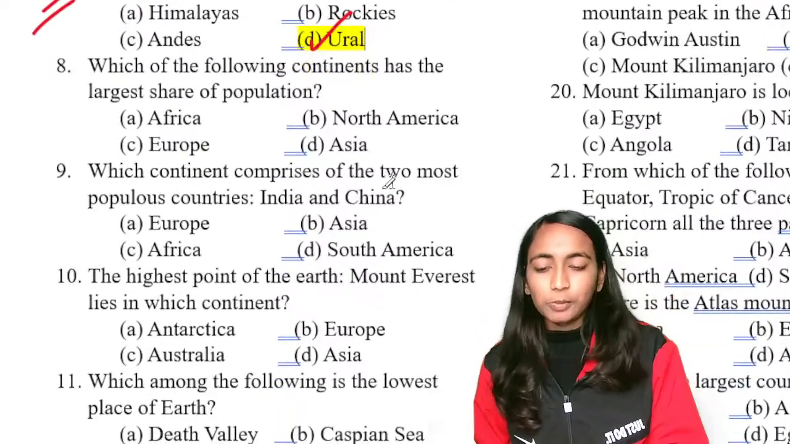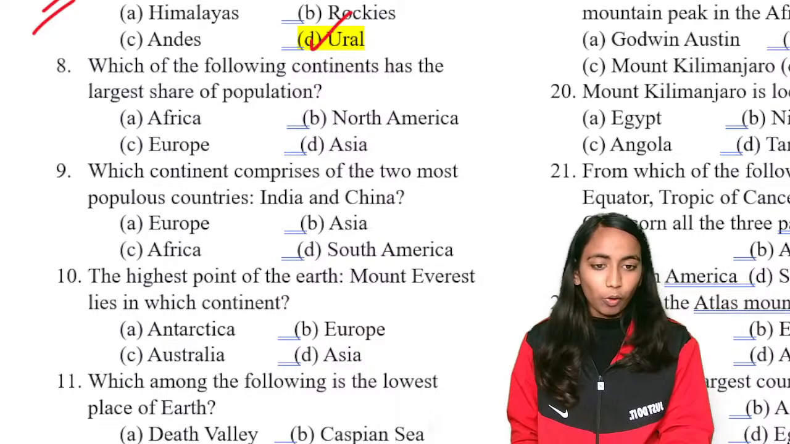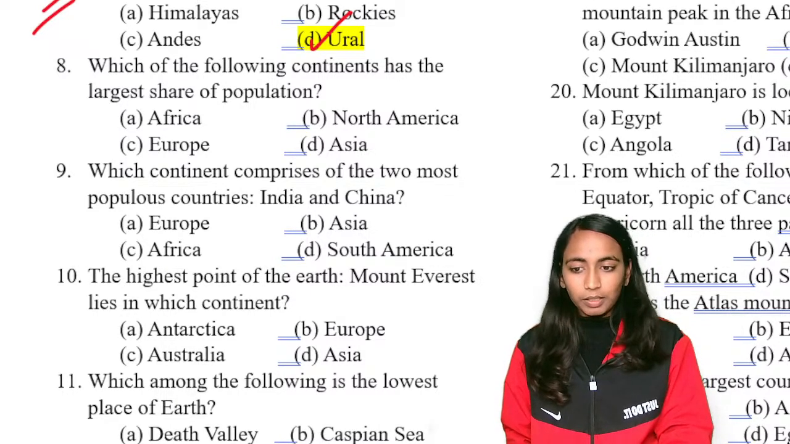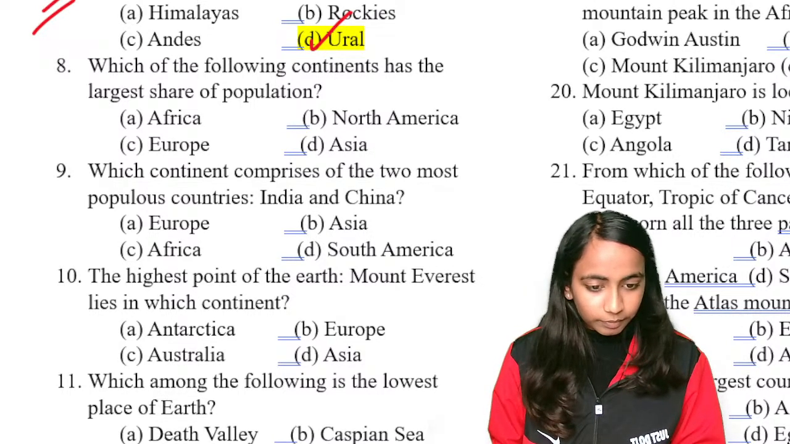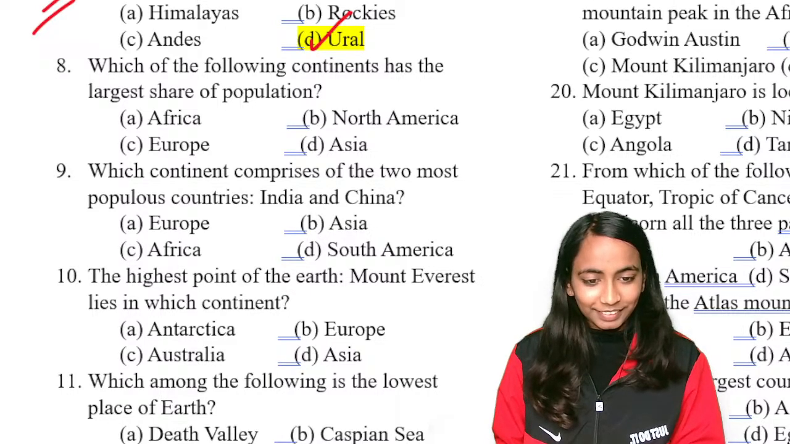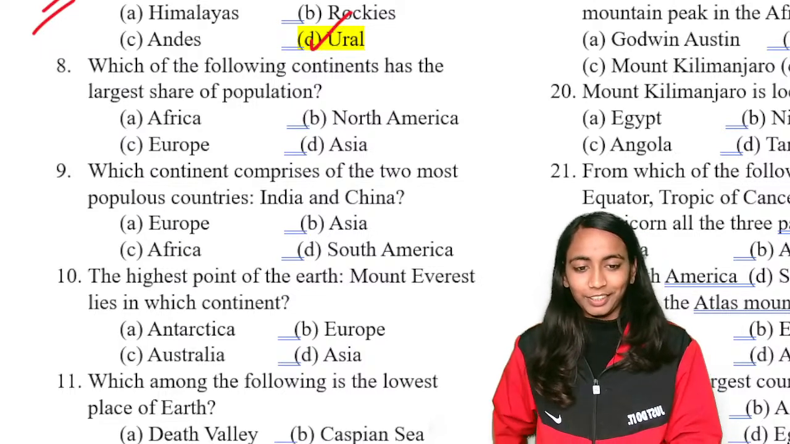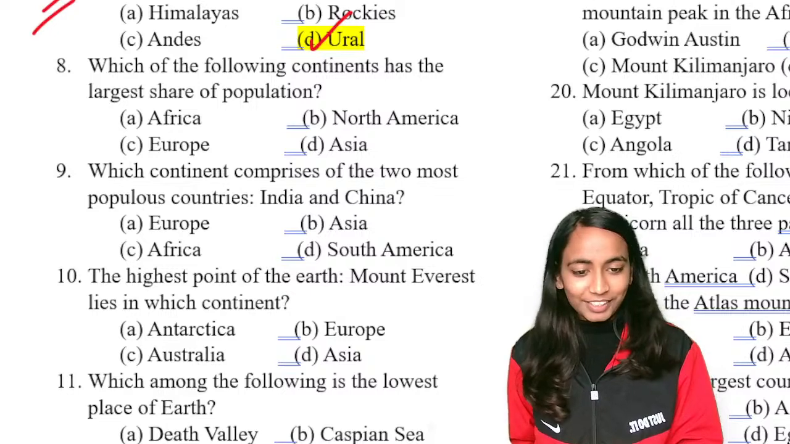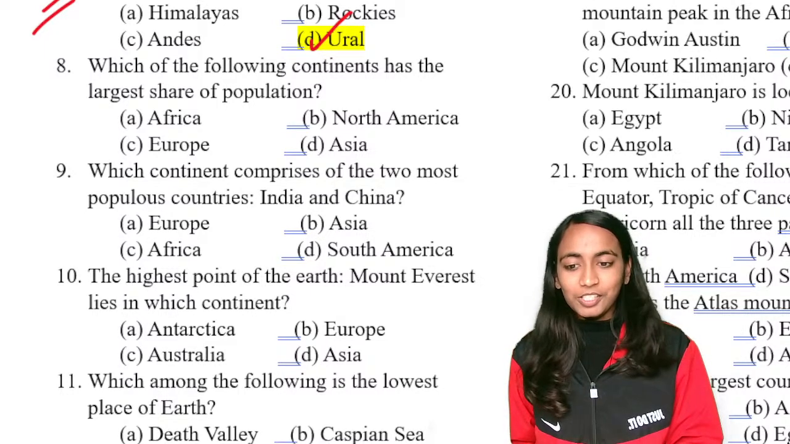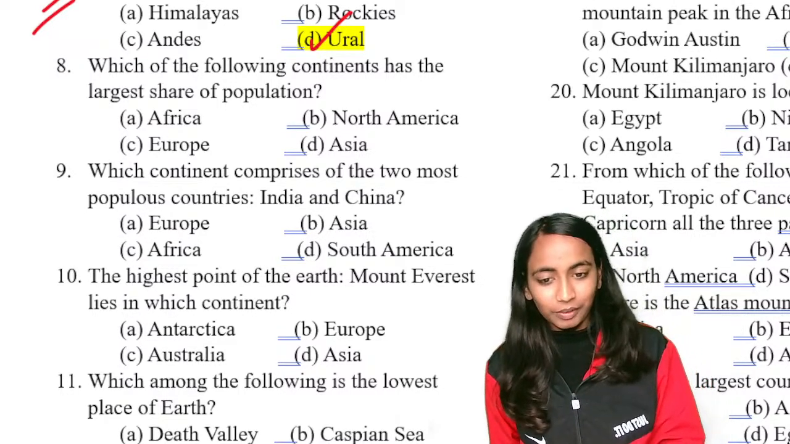Okay. Next question is, which of the following continents has the largest share of population? Question number 8. Yes, it is there in NCERT. Dhanvi, correct. Correct. You remember it, Satvik, correctly. Okay, so which continent has the largest share of the population? सबसे ज़्यादा population किस continent में है?